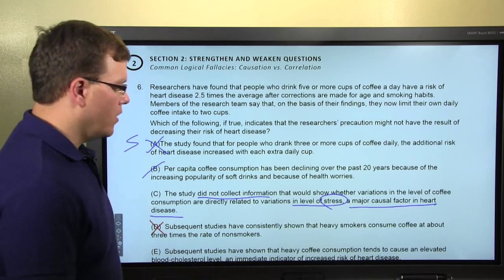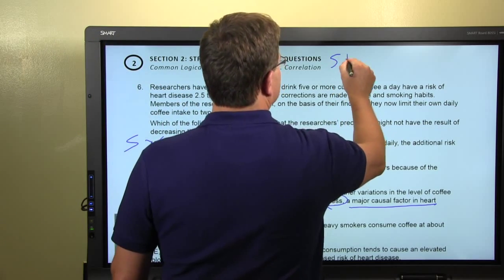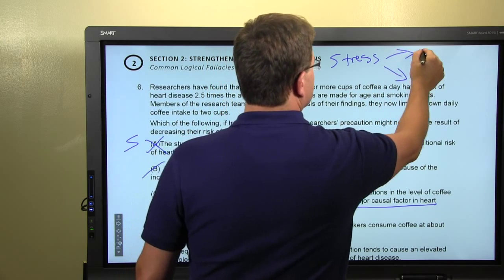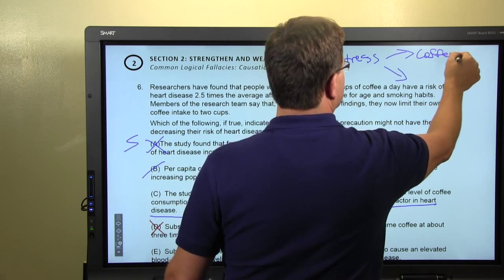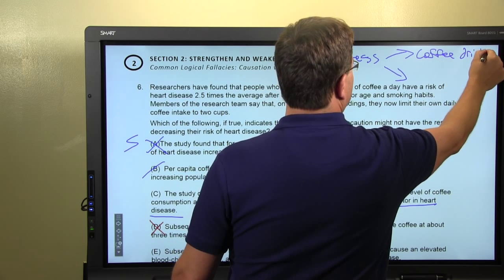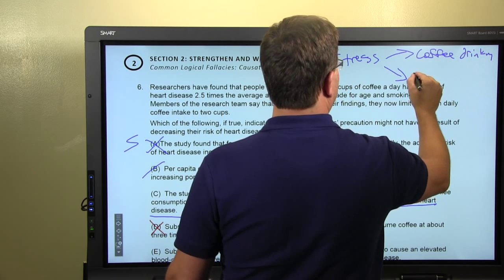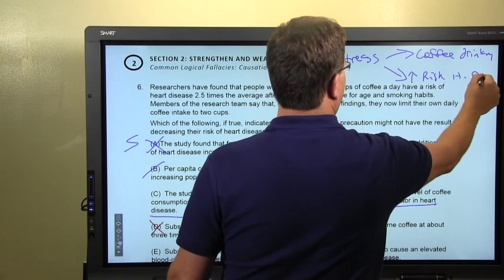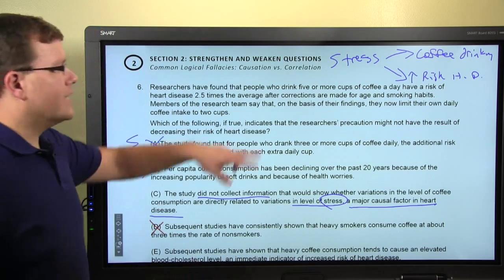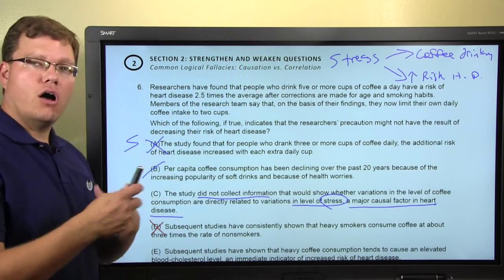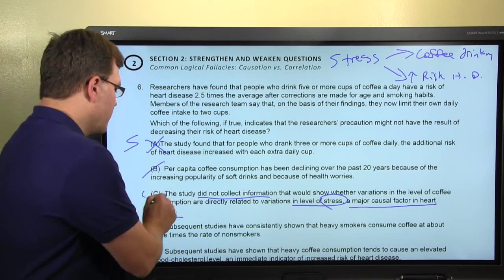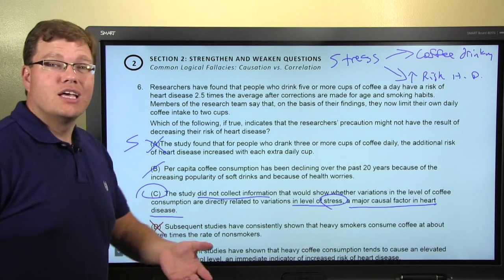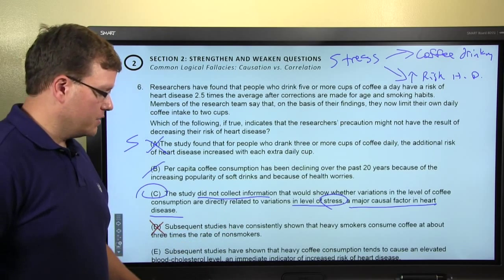So it is possible that stress is itself the cause of 2 things: coffee drinking, and also increased risk of heart disease. So it's actually a third factor that's causing both of the other 2. And that's going to be your correct answer here because if you've got the stress, just cutting out the coffee may not do it.